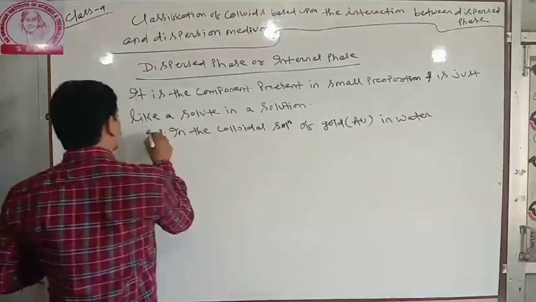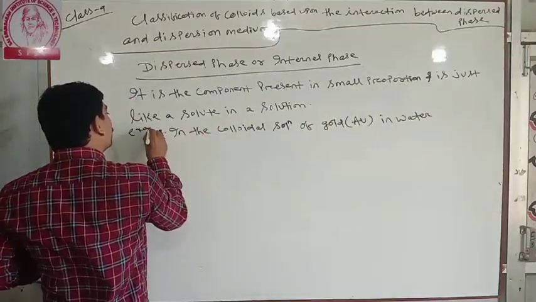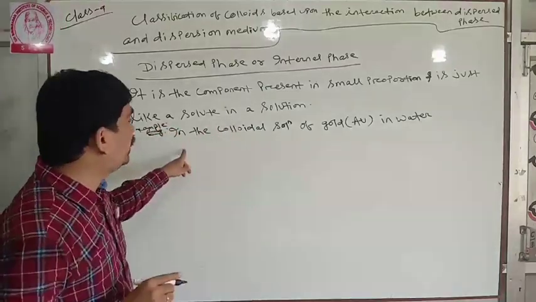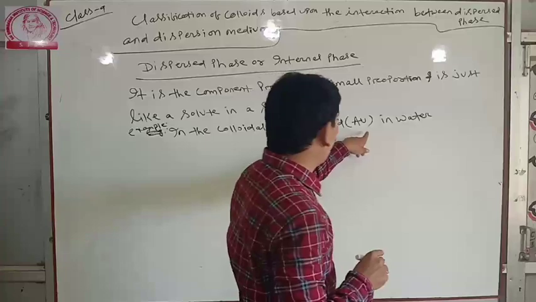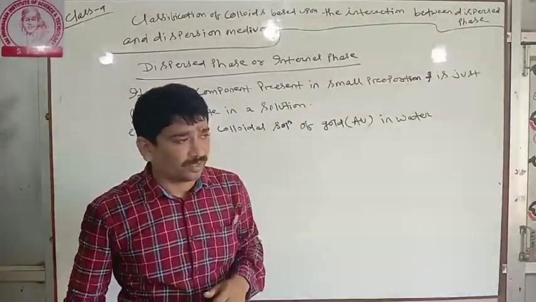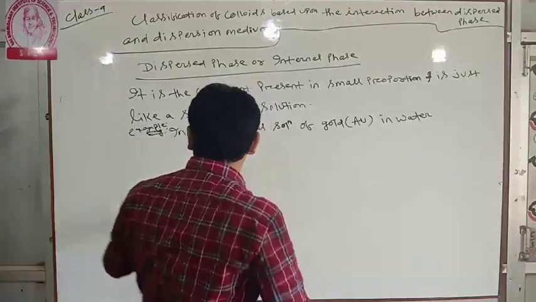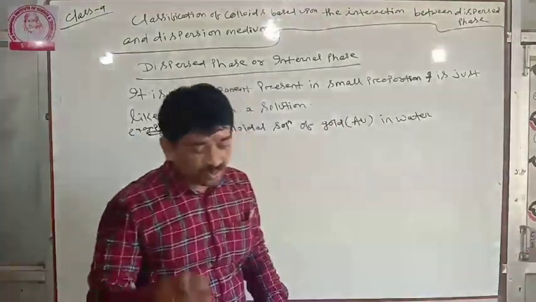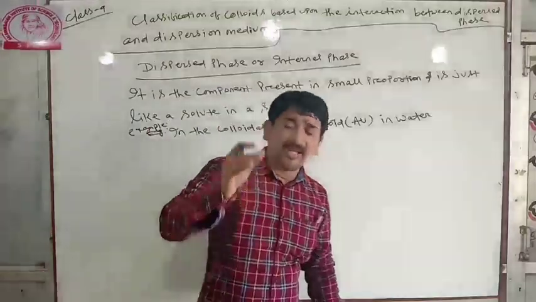Example. What is the example? In the colloidal solution of gold in water, here the gold particles act as a dispersed phase.